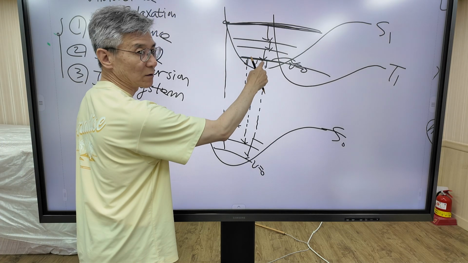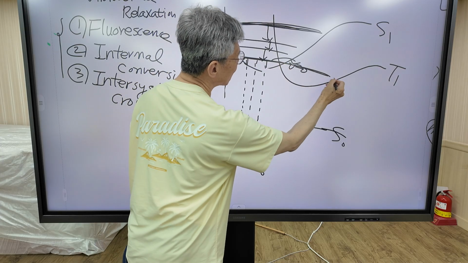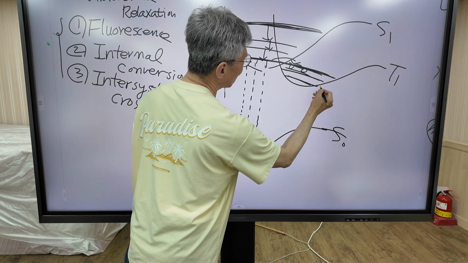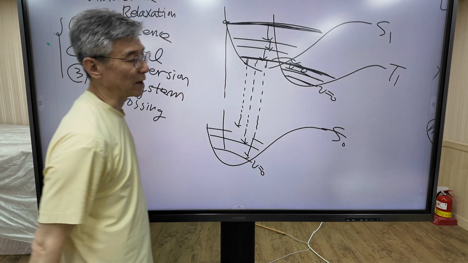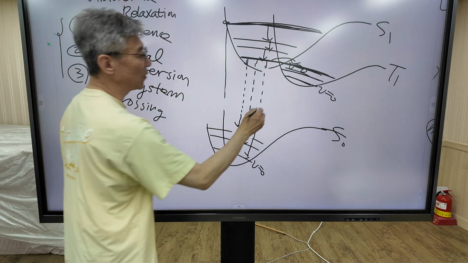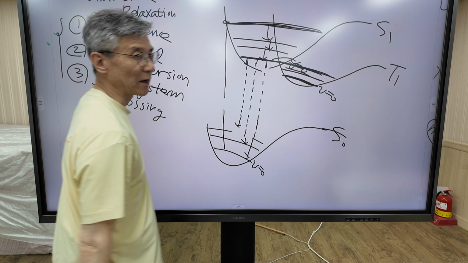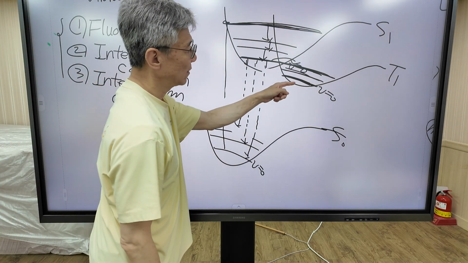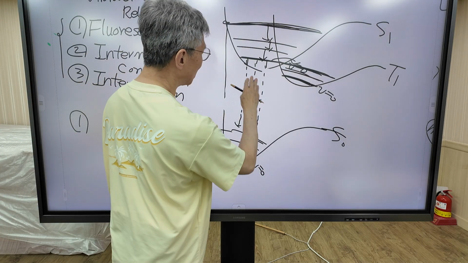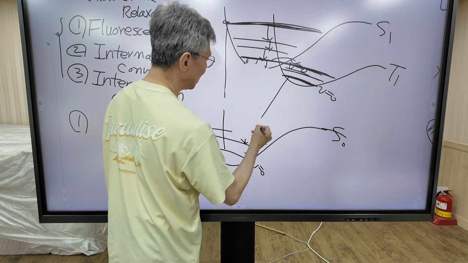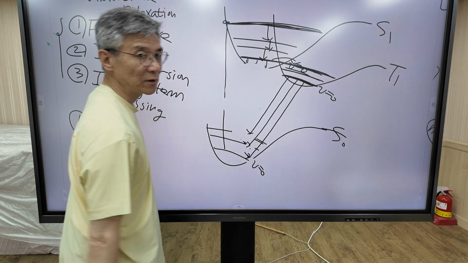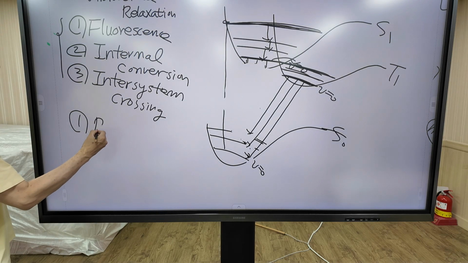When the molecule is in the V equals 0 state, and the molecule in the T1 state rapidly relaxes step by step down to the V equals 0 state of the triplet state, this process is again called vibrational relaxation. So now the molecule in the V equals 0 state experiences two pathways. The molecule in the V equals 0 state emits a photon and returns to the S0 state. This process is called phosphorescence.